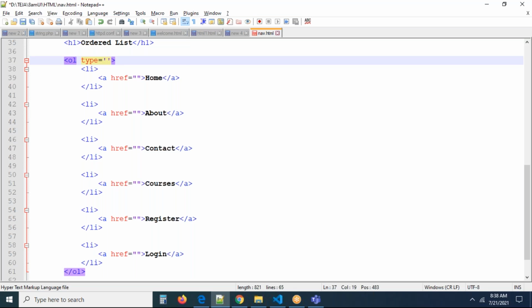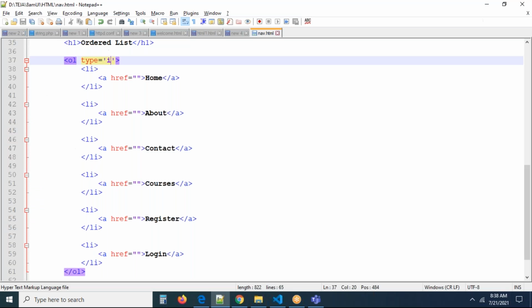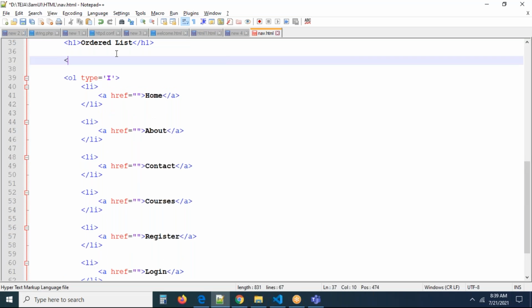Now you can check this small i. If you give small i, you get Roman numerals, 1, 2, 3, 4, something like this. Or if you take capital I, it works for you. These are the parameters we can pass here: 1, A, capital A, small i, capital I. Other than this, if we pass anything, by default it will take numbers. It can't work automatically as we expected. So these are called list items.